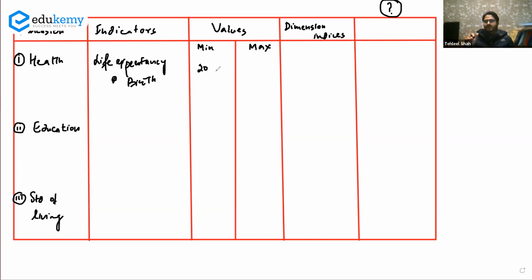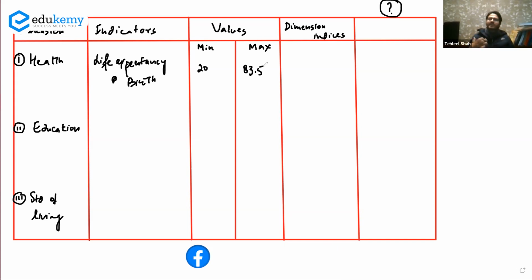What is the maximum? The maximum is 83.5 years, close to 84 years. So that is the maximum life expectancy. It is the average value. Somebody can live even for 110 years, but this 83.5 is the average value. So minimum would be 20 and maximum would be 83.5. This is the life expectancy.